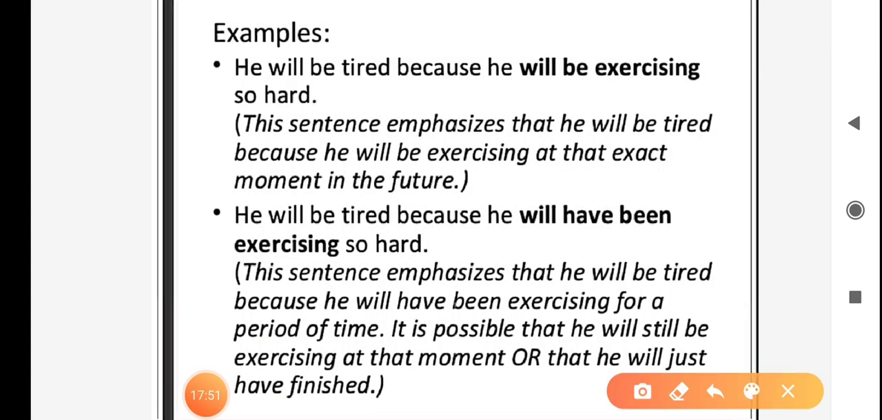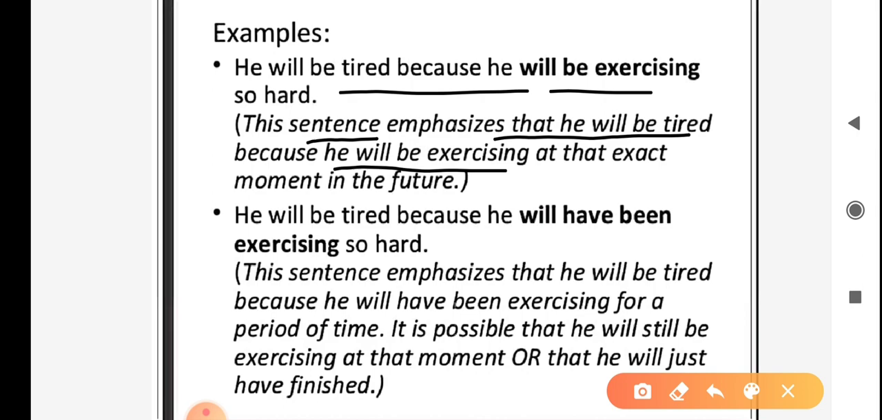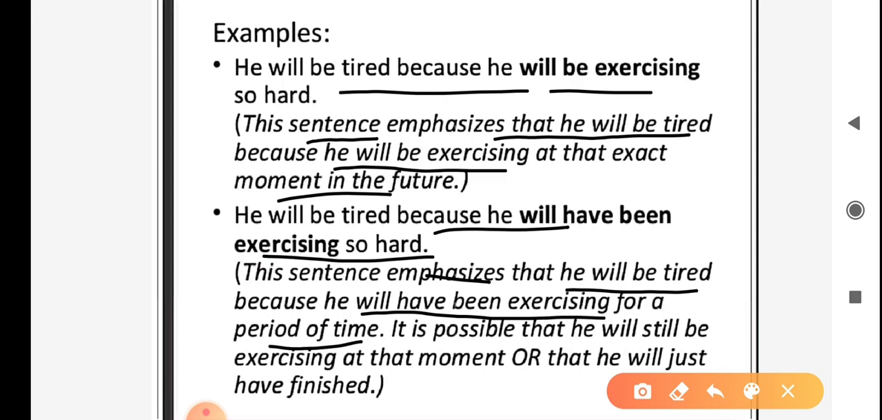For example, he will be tired because he will be exercising so hard. This sentence emphasizes that he will be tired because he will be exercising at that exact moment in the future. Next, he will be tired because he will have been exercising so hard. This sentence emphasizes that he will be tired because he will have been exercising for a period of time. It is possible that he will still be exercising at that moment or that he will just have finished.